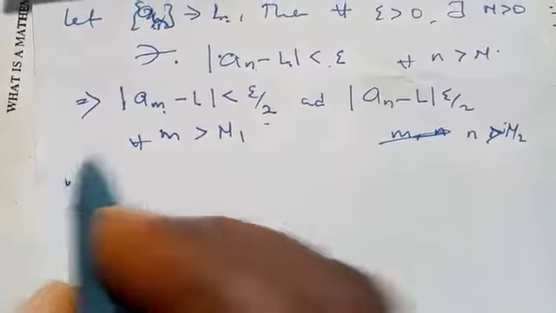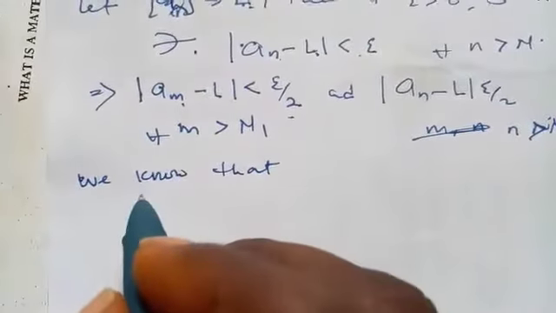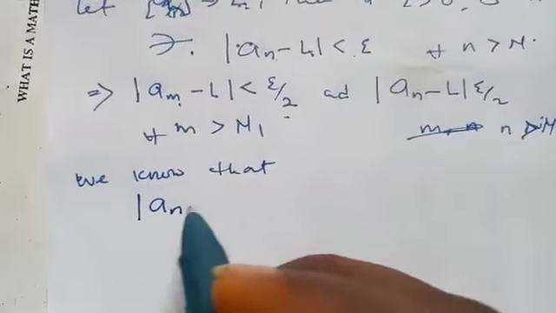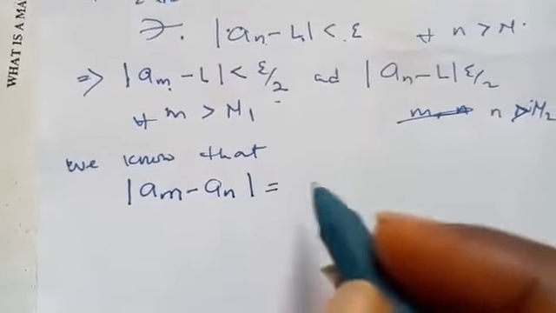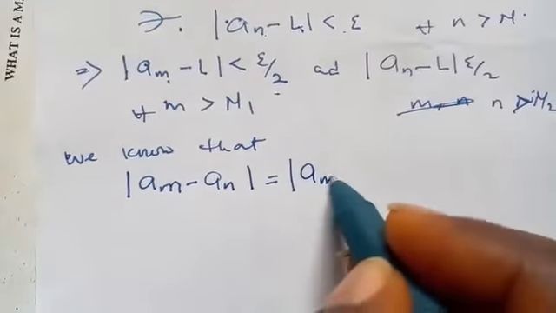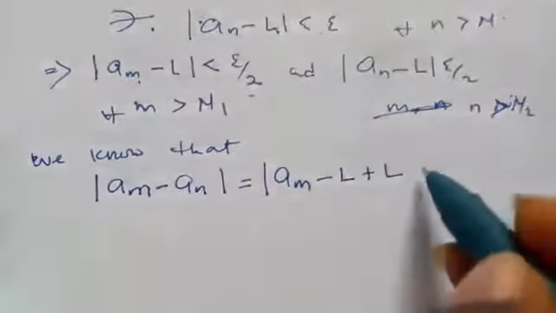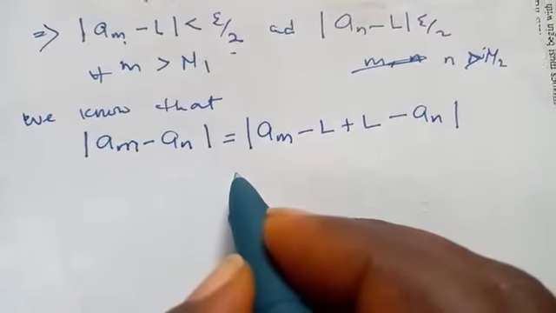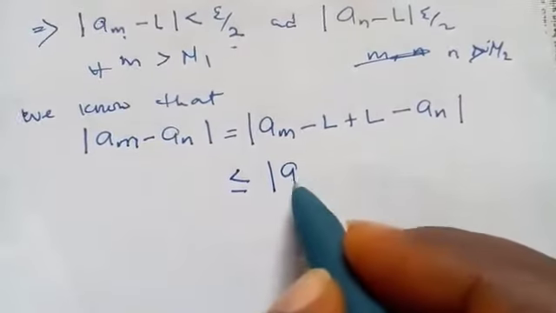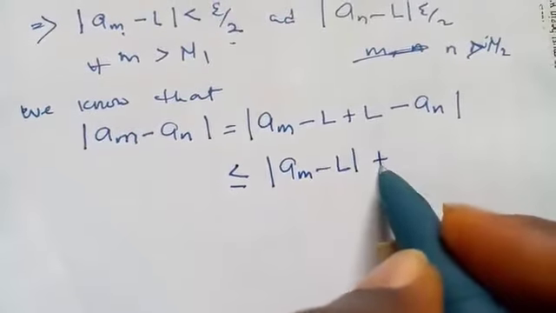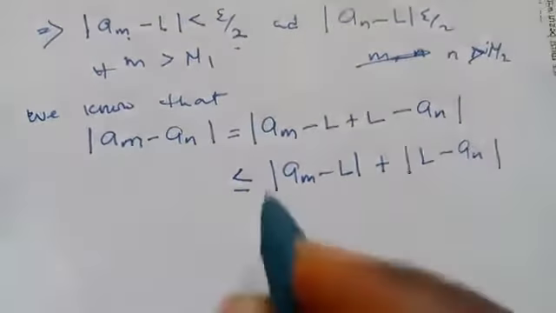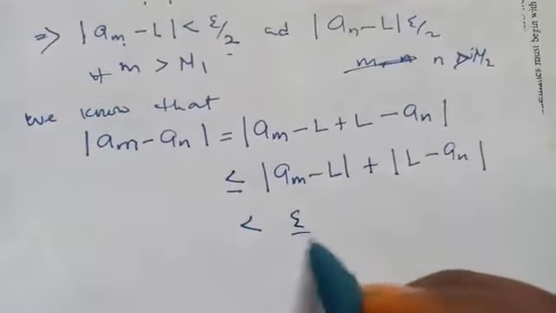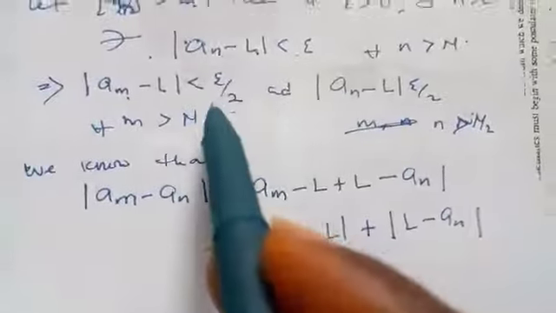Now we know that the absolute value of a_m minus a_n can be expressed like this: |a_m − L + L − a_n|, which by the triangle inequality is at most |a_m − L| + |L − a_n|, and this will be strictly less than epsilon over 2 from what we have here.